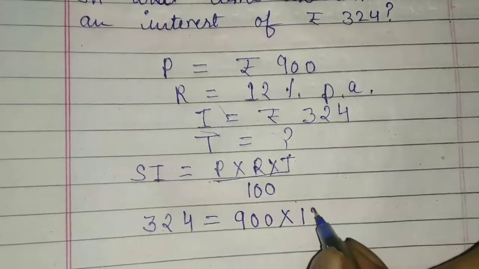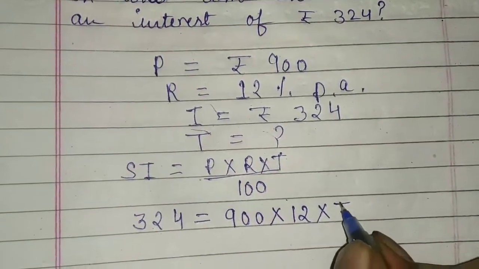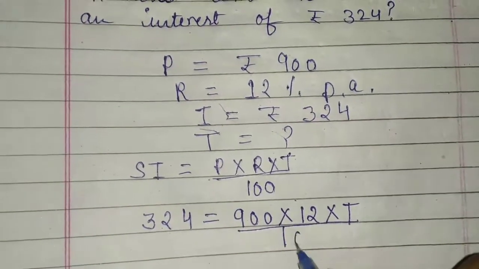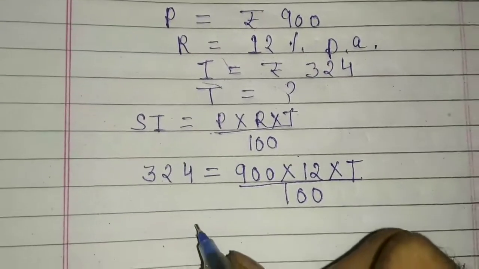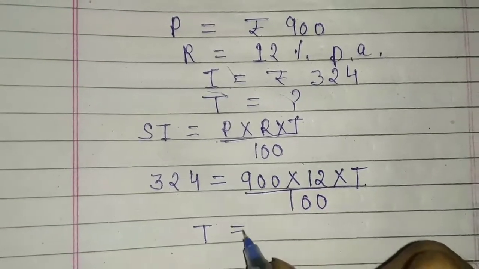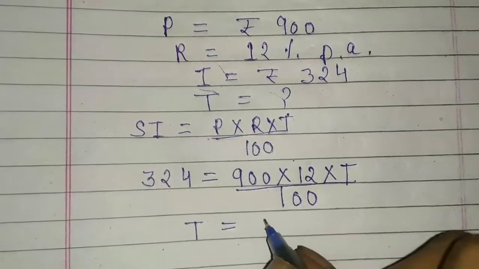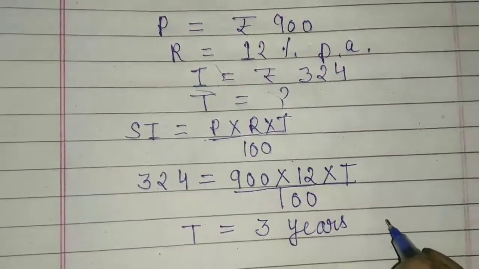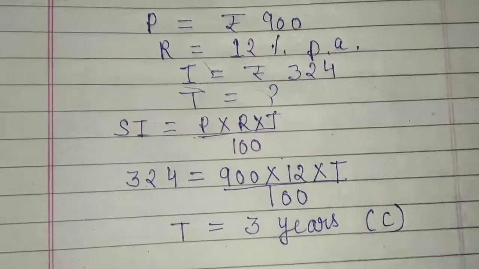Multiplied by R's value, that is 12, and T we have to find, so we note T as the time, upon 100. Now when we find the value of T, its value will be 3 years after solving it. That means which option will be right? Option number C.